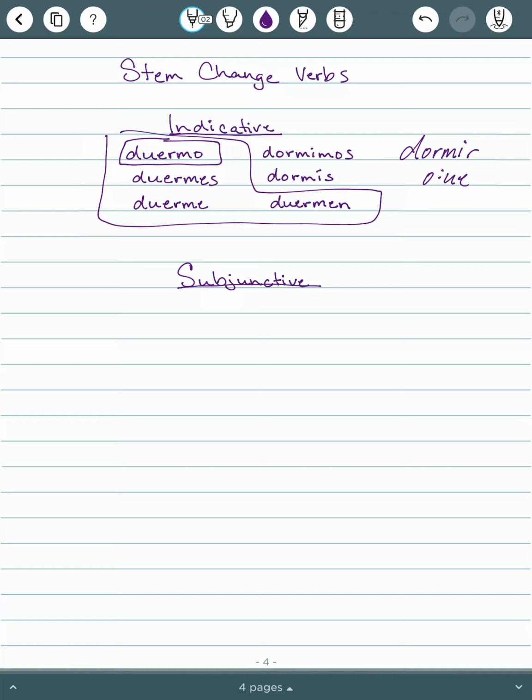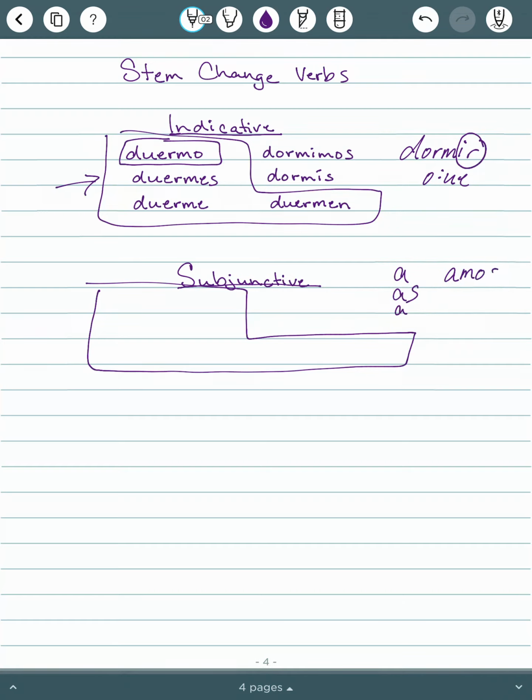Now, in the subjunctive, if it is a stem change, it is going to work the same way as in the indicative mood. So it will still be a boot verb. So where we change those endings to a, as, a, amos, áis, and an, we will still keep the stem change in the boot.